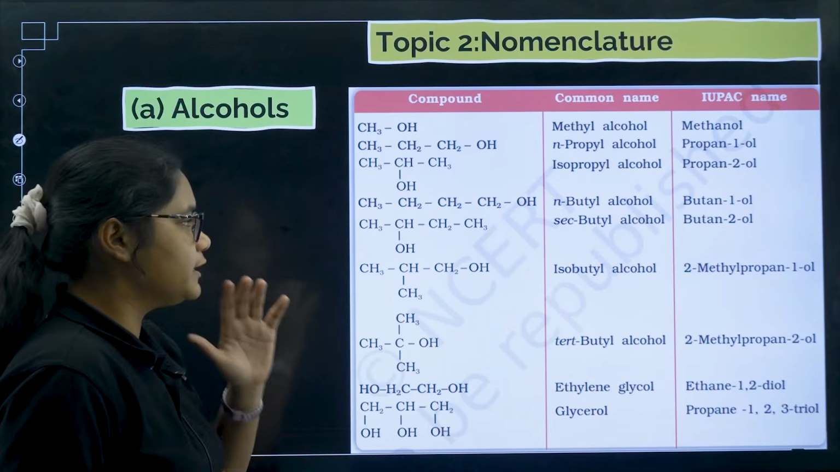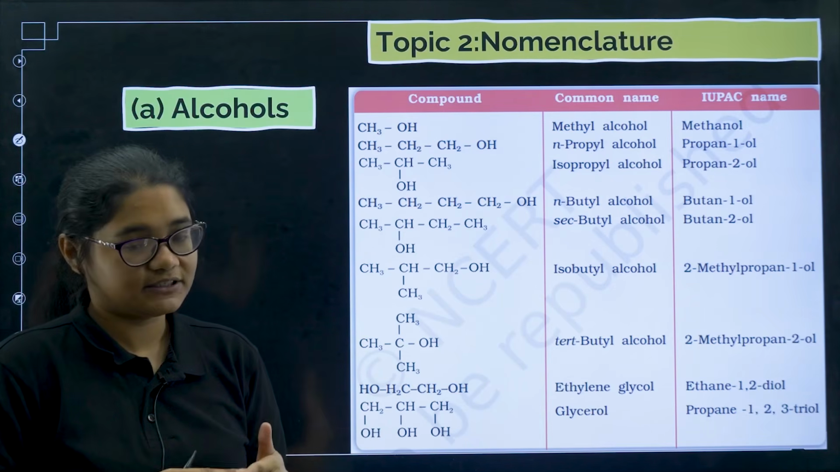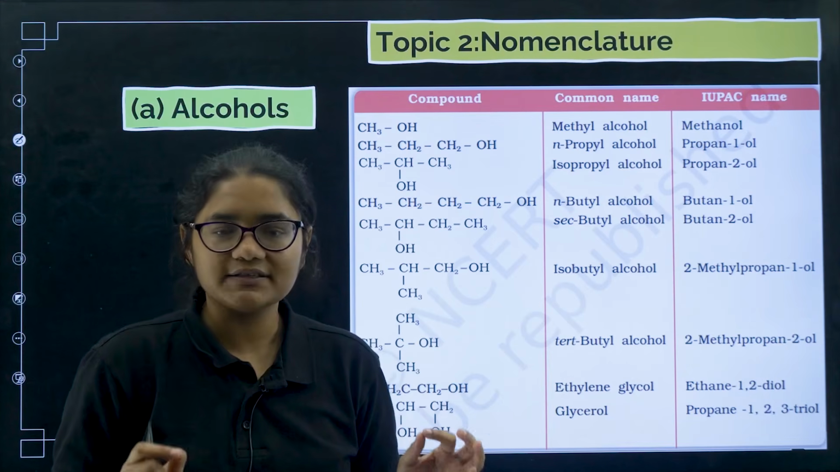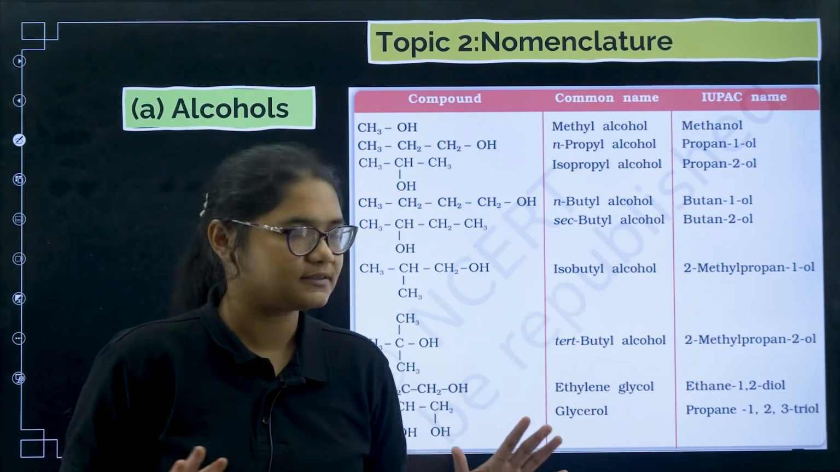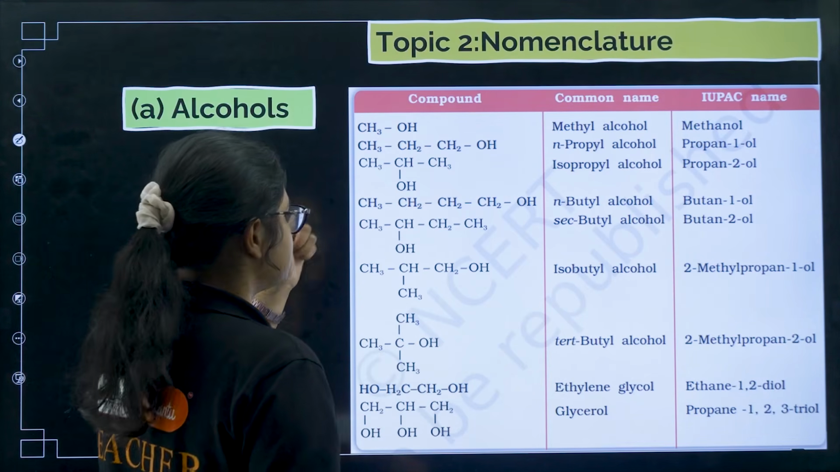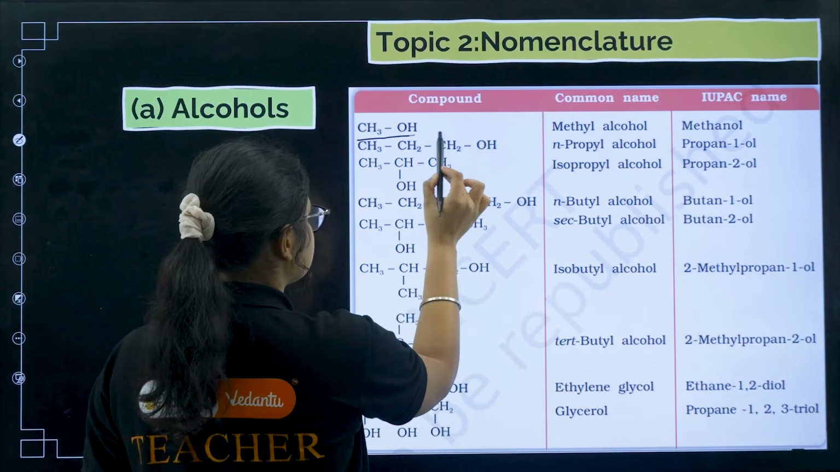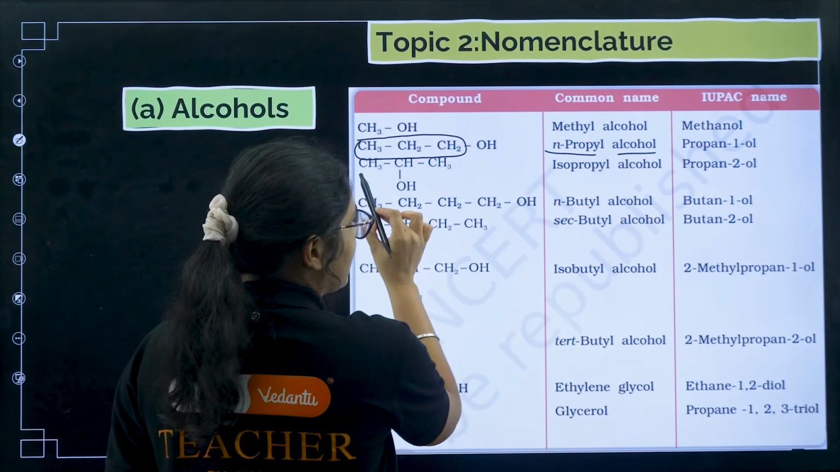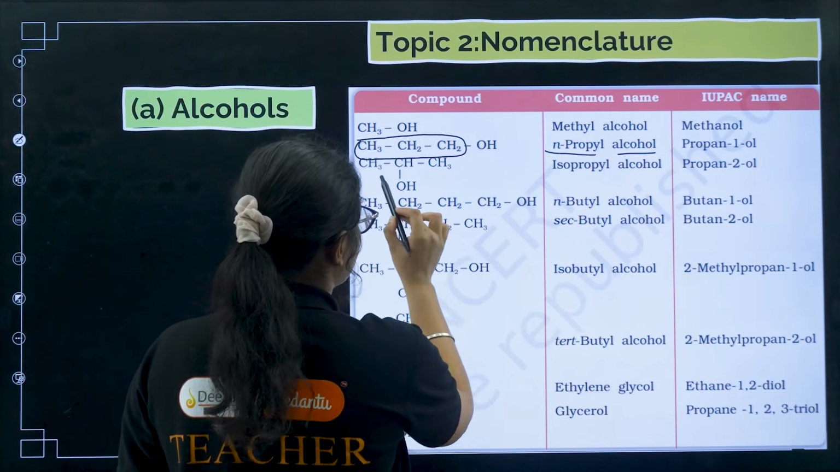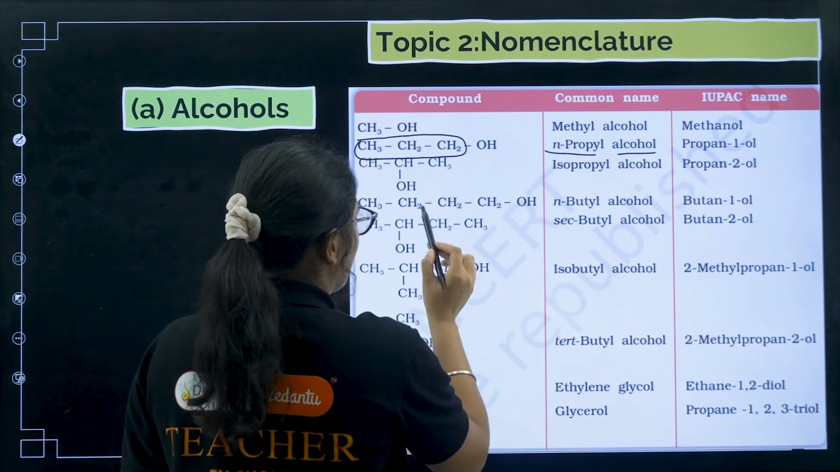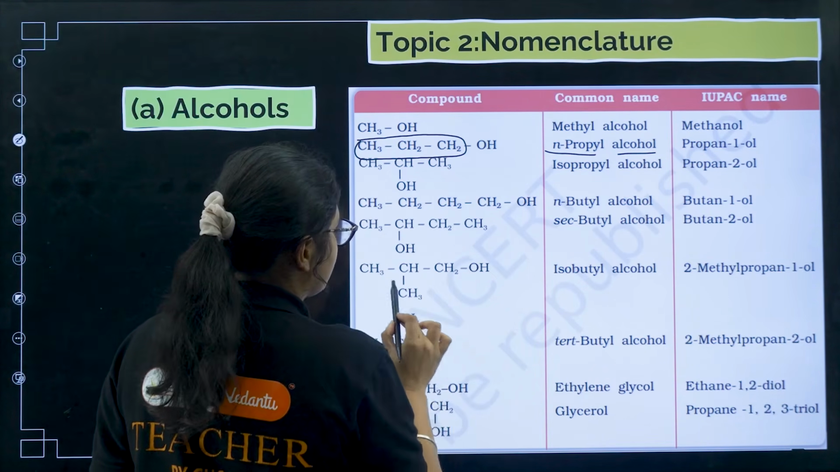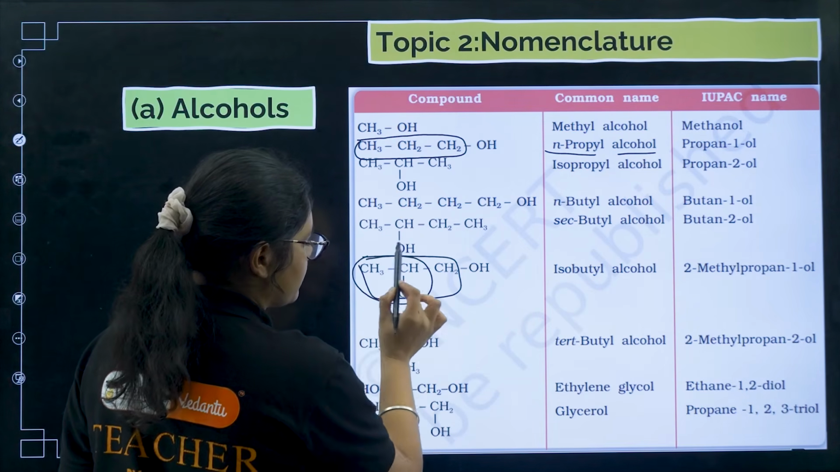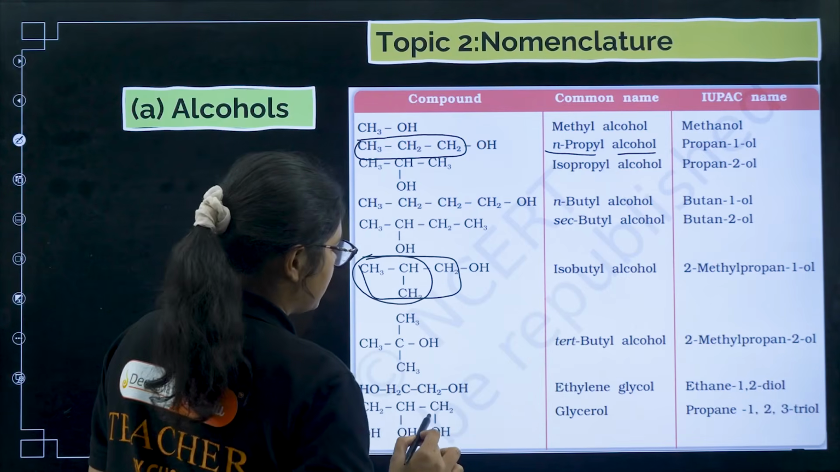Next, moving forward to nomenclature. Common names are much more important, and in nomenclature the suffix OL is attached for all the alcohols. You can see here the plain propyl group, so it is n-propyl alcohol. Next you have propan-2-ol, or you can say isopropyl alcohol. Then n-butyl alcohol, secondary butyl alcohol, and isobutyl alcohol; this group is the isobutyl group. Next you have tertiary butyl alcohol.